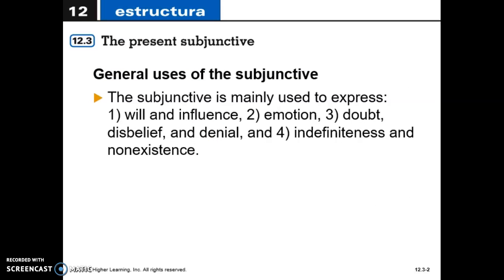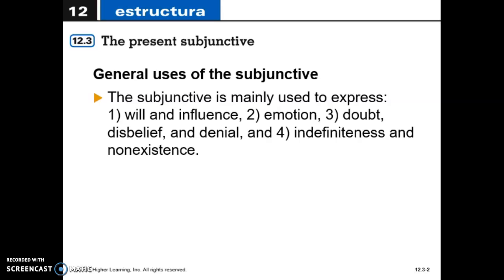So, the subjunctive is mainly used to express will and influence. So whenever I give you advice, it doesn't really mean you're going to follow that advice, but I'm going to push you or influence you to do something.